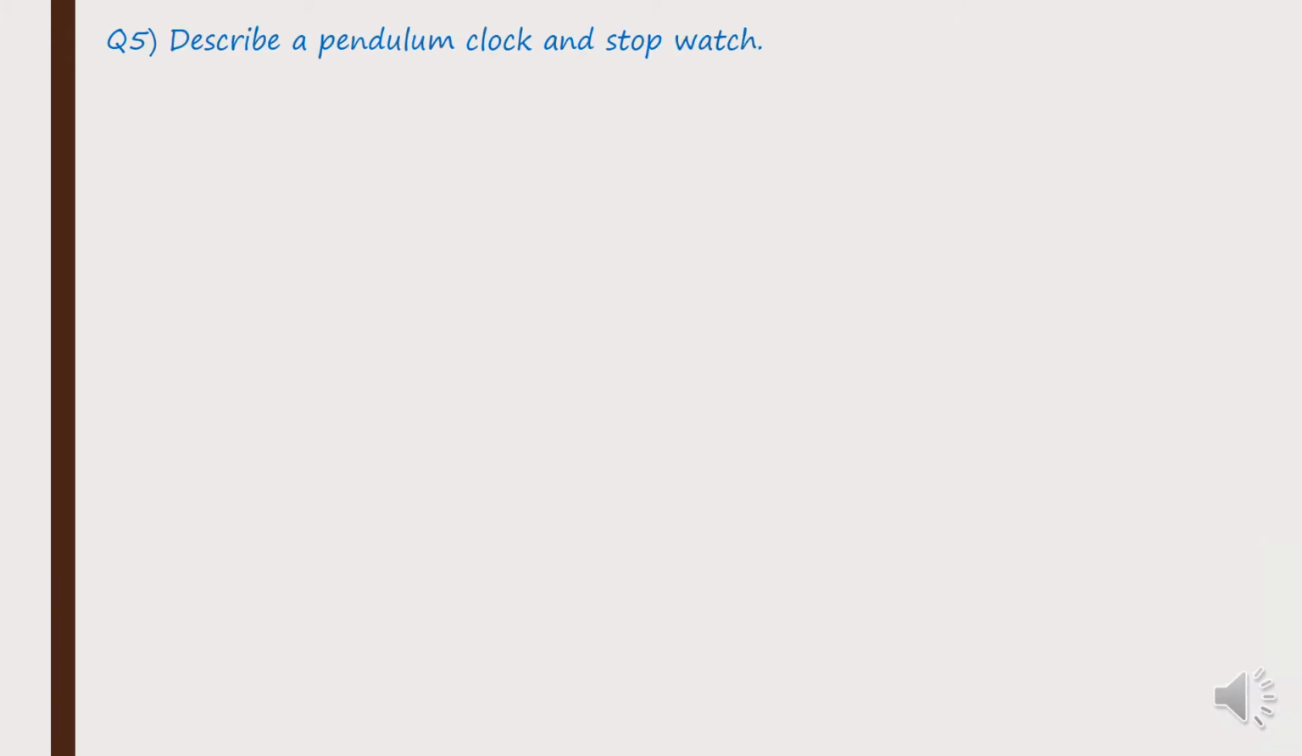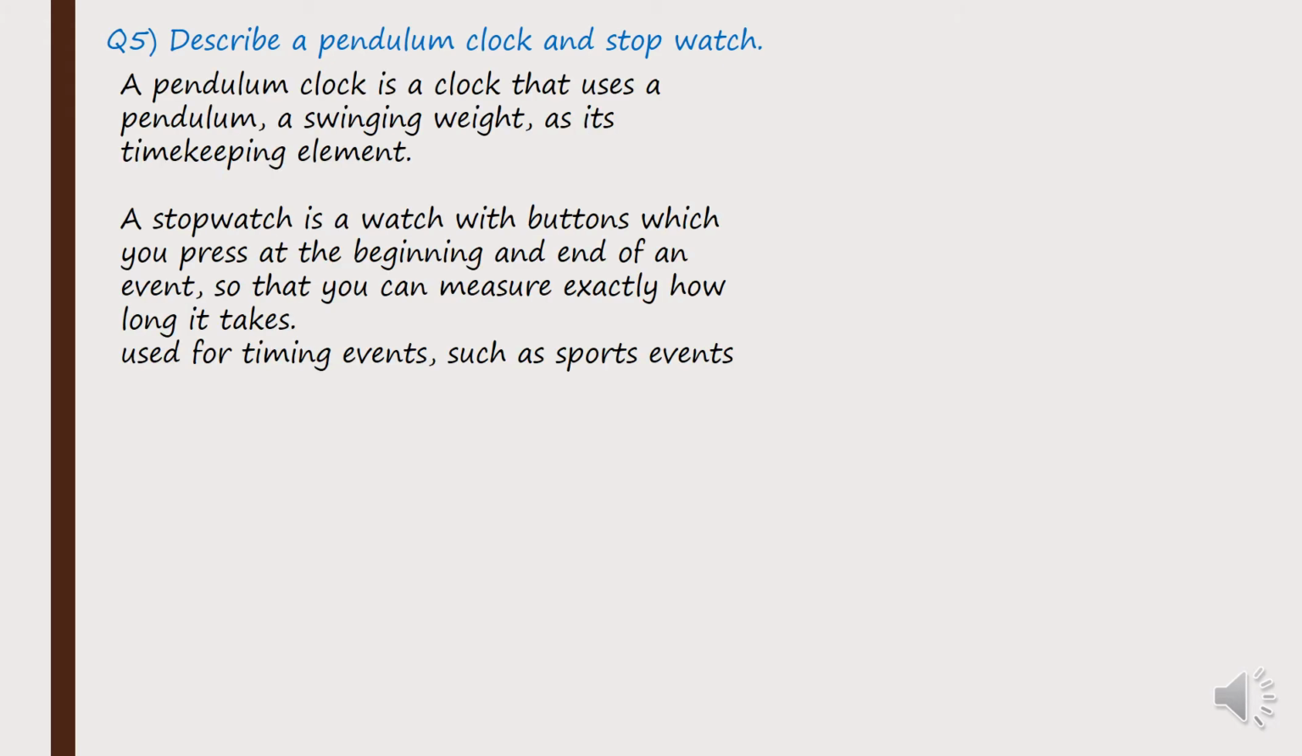The next question is describe a pendulum clock and a stopwatch. Okay, so now there are two kinds of things. One is a pendulum clock and another one is a stopwatch. So now we should describe each of them. So a pendulum clock is a clock that uses a pendulum. And what is a pendulum? It is a swinging weight as its timekeeping element.